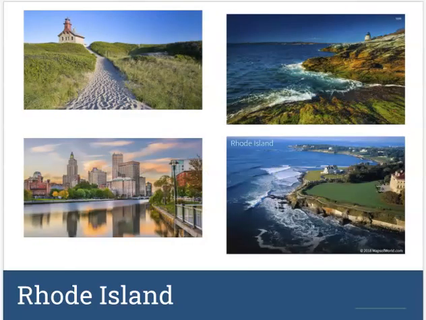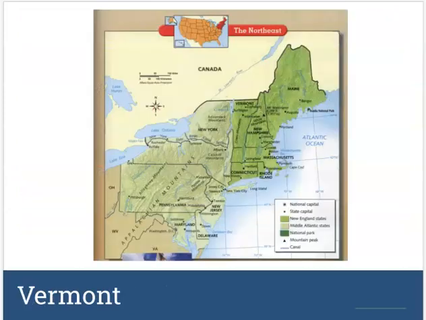Rhode Island, while it's small, has a lot to do with water and the ocean and things like that. So this is what you're going to see in Rhode Island. And then you also have city areas there as well.